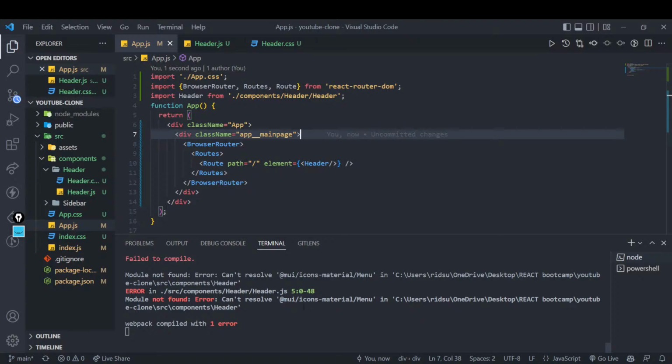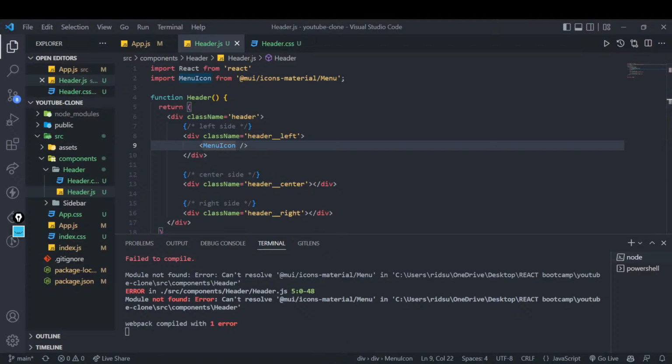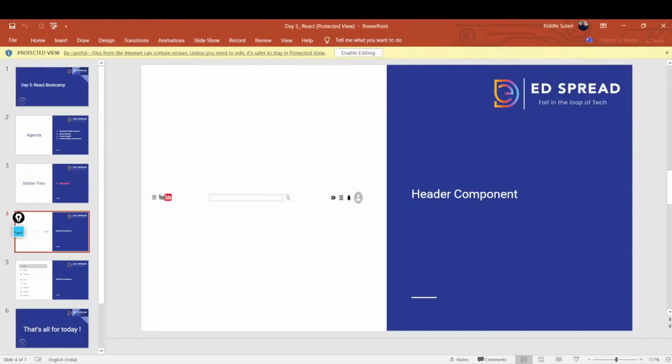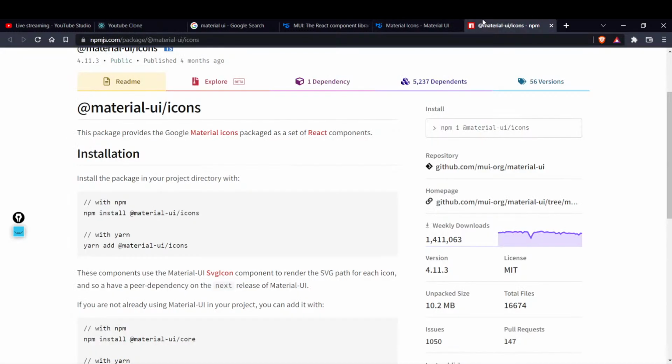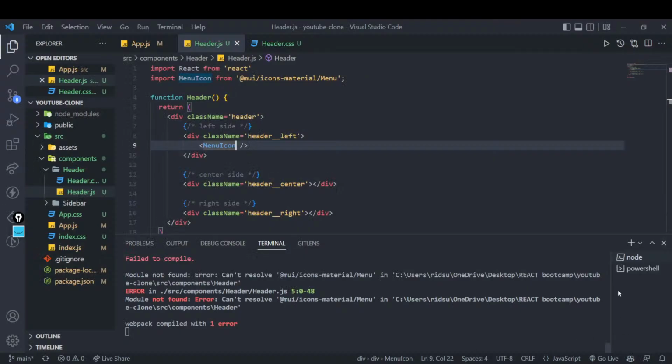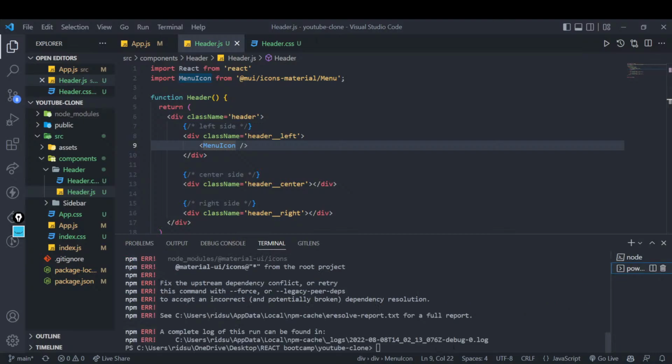Okay, it is now saying that it cannot resolve material UI icons menu. Maybe we have not downloaded it properly. Let's download it. See, there was an error while downloading the material UI icons. Let's download it with npm i.